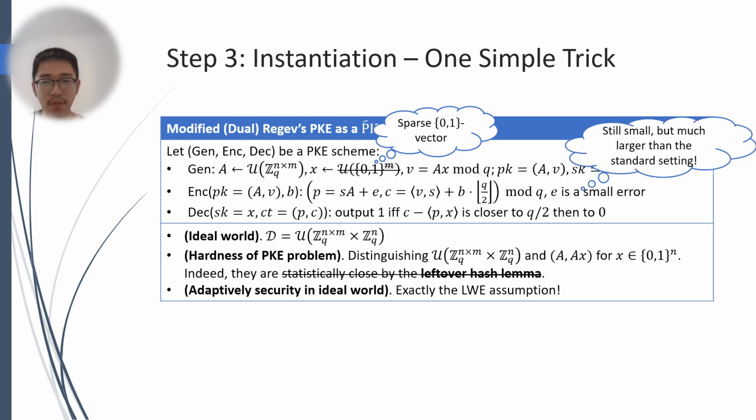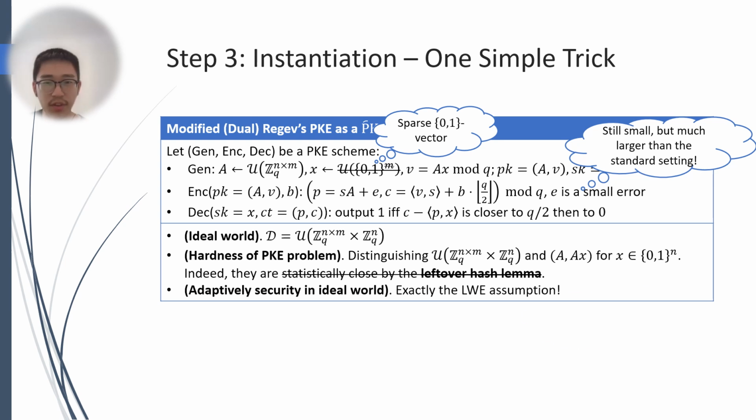At the same time, we increase the entropy of the error in the LWE sample, which means it's much larger than in the standard setting. It is not possible in the standard setting because it would make the decryption incorrect. But since we reduce the entropy of the secret key, the correctness of the decryption still holds.